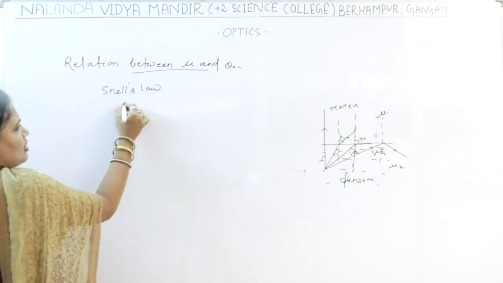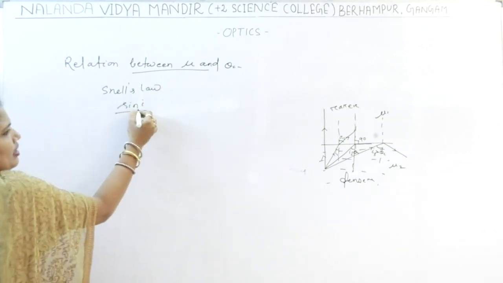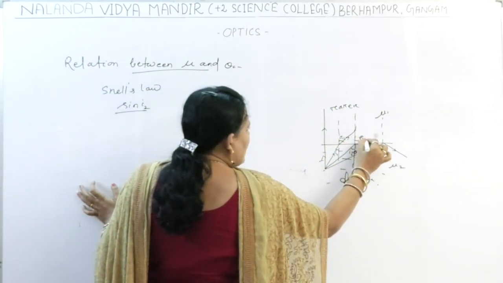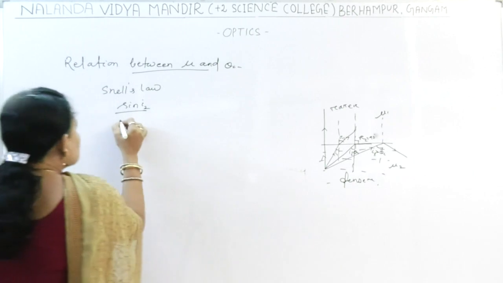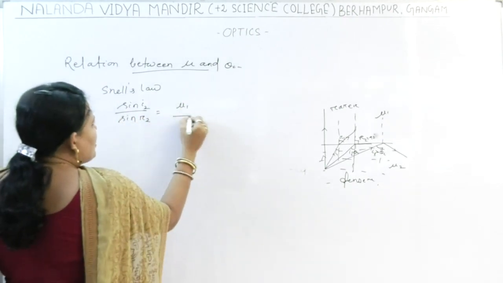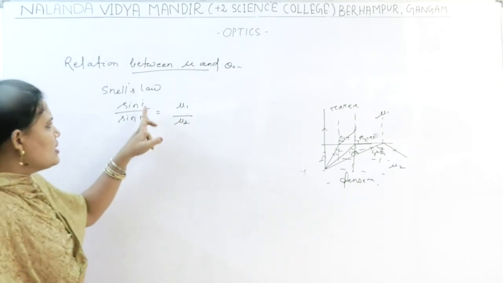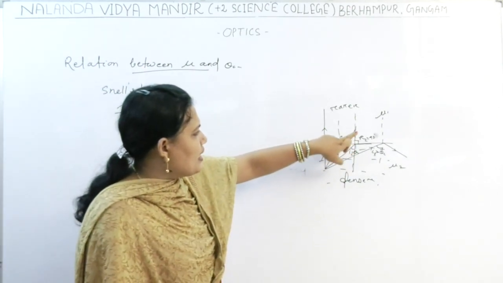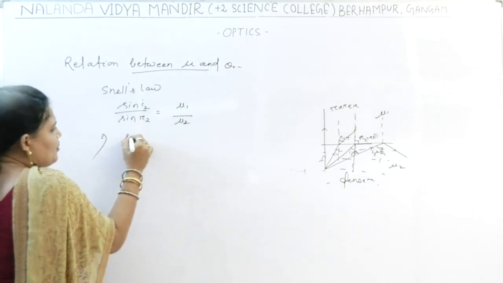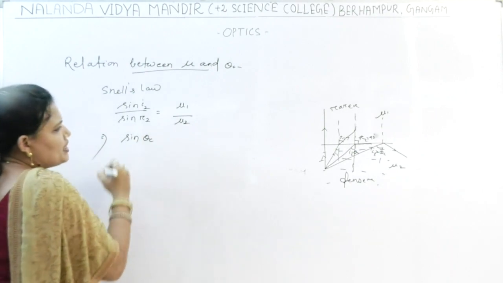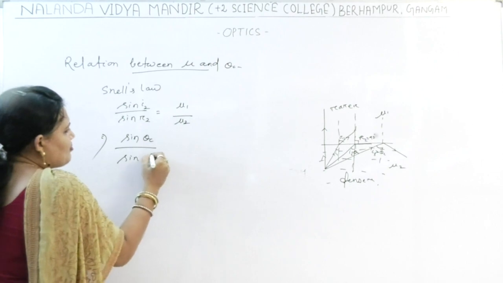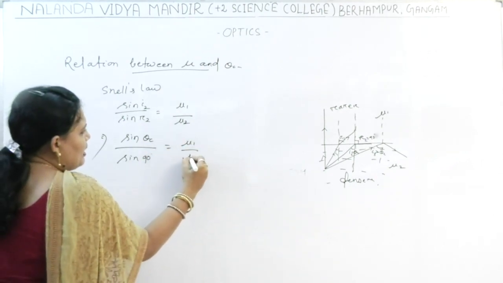Sin I2 by sin R2 equal to mu1 by mu2, taking R2 equal to 90 degree. What is sin I2? Sin I2 is nothing but your theta c, that is the critical angle. Sin theta c by sin 90 degree equal to mu1 by mu2.